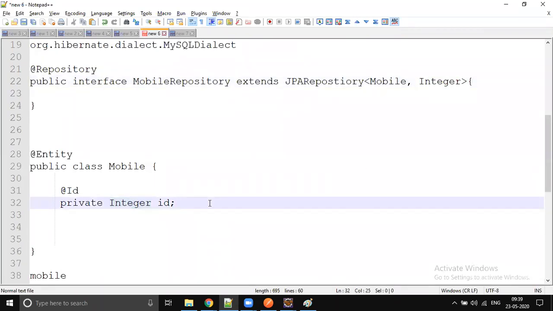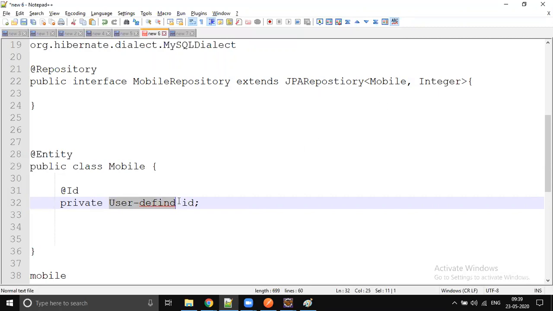Anyways, in one entity class, there can be only one ID. Then why can't they understand it on their own? Why are they expecting us to send this? Because the data type of the ID column allows multiple values. It can be a string, it can be an integer, it can be a double. Sometimes you write your own customized data type, some other type, a user defined type. So they don't want to take that hectic, so it is your responsibility to put what type your ID is.